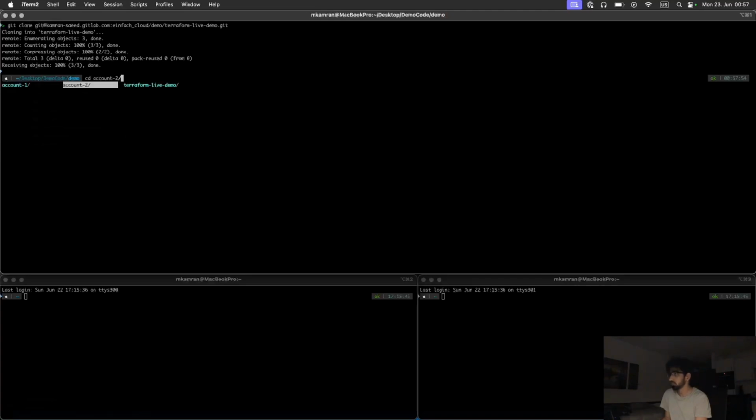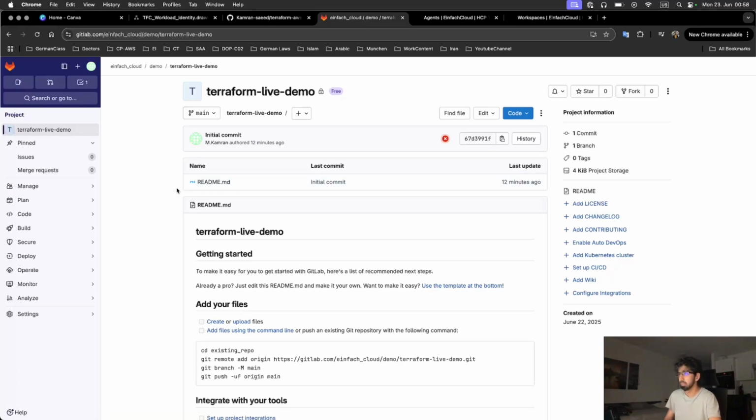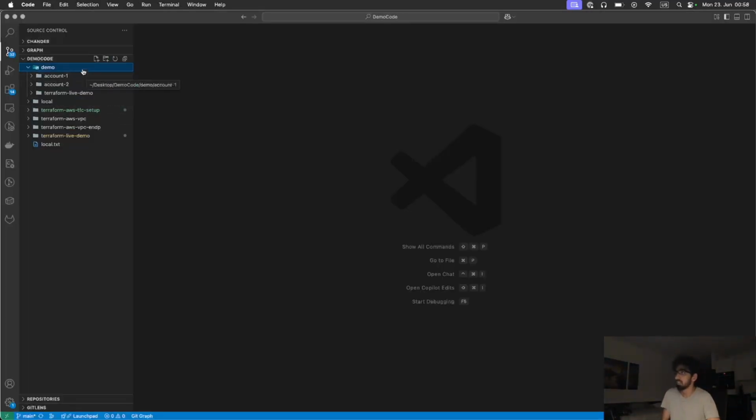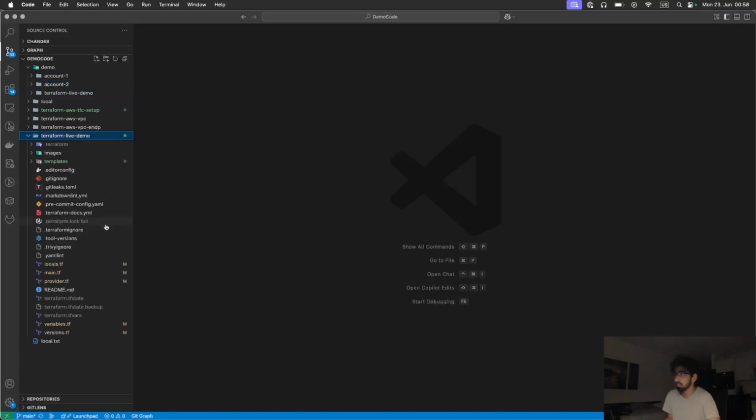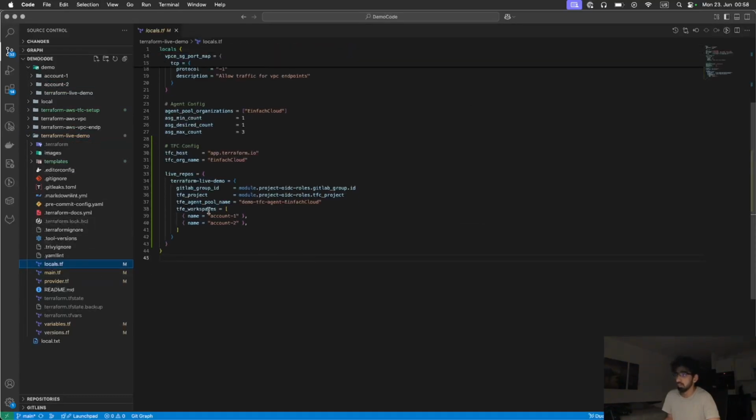I'm going to this repository. This repository is for now empty, with only a readme file. Now I'm going to put the code in this repository, which will trigger the deployment. I have already prepared it: you can see here in the demo folder, I have account-1 and account-2. See the naming convention here. Why have I chosen this name? Because our workspaces are created with this name. In the last demo, you saw that we created our workspaces, and these workspaces are named with this.